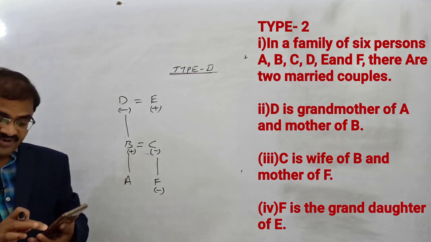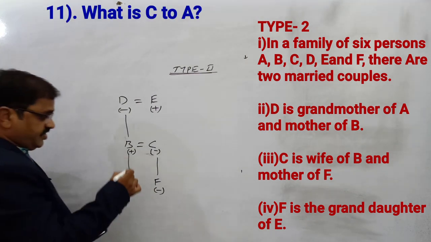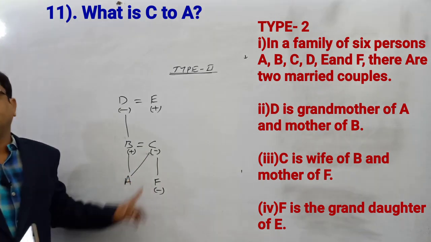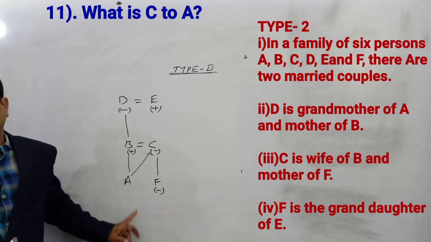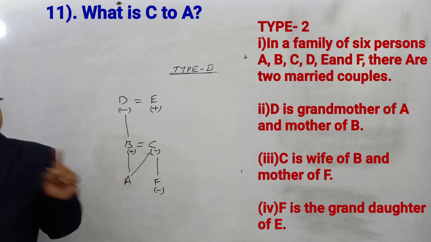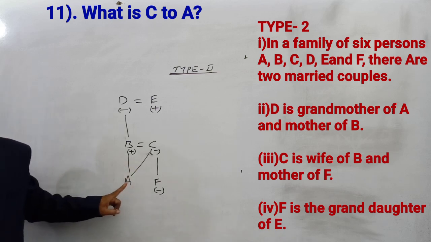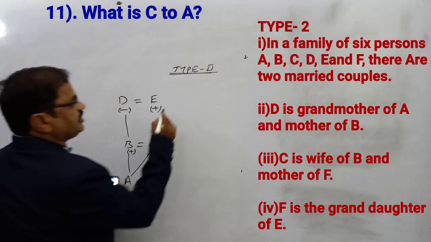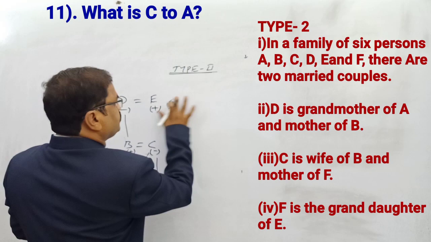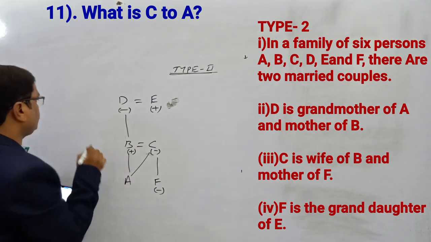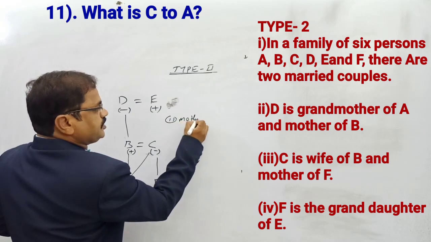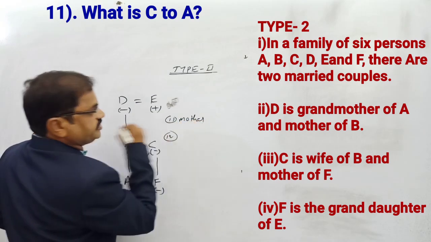So come to question number 11. What is C to A? Nothing but C is asking. If he asked A to C, we cannot say, either male or female, because we don't know the sex of A, but we know the sex of C. What is C to A? Whether A is male or female, C is the mother only. So the 11th question answer is mother.